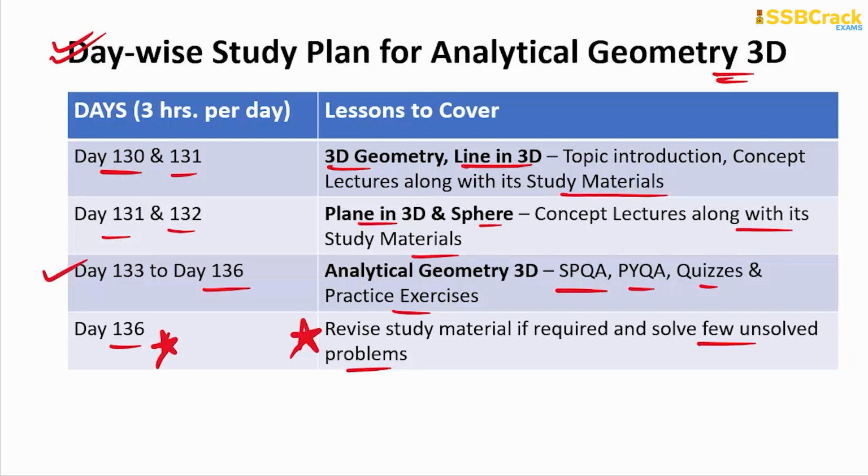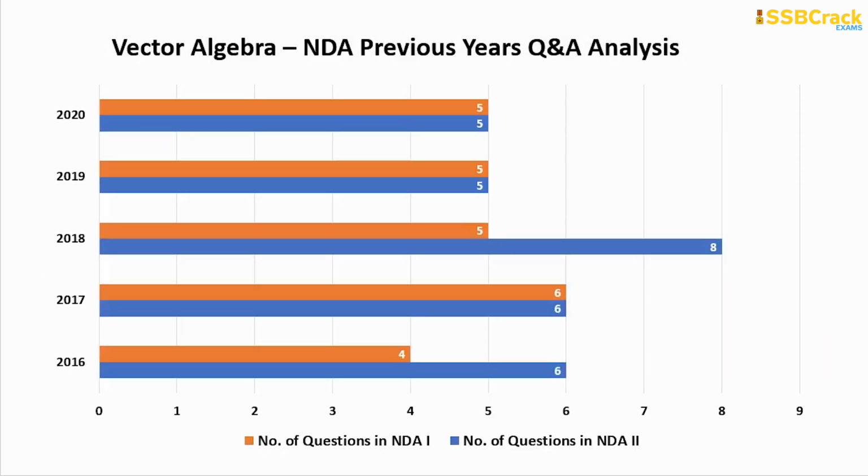So you are still left with another 2 topics in the NDA mathematics syllabus, right? So here is the next topic analysis, that is vector algebra. You must know vector algebra is one of the consistent topics where the number of questions is most of the time fixed, and they are 5 in number. You can also see in the analysis chart that most of the time in NDA, like 2018 till 2020, there were 5 questions, equal in both NDA 1 and 2 papers. But in NDA 2 of 2018, there were 8 questions, and this had happened only once, right?